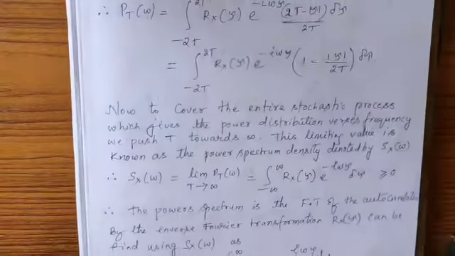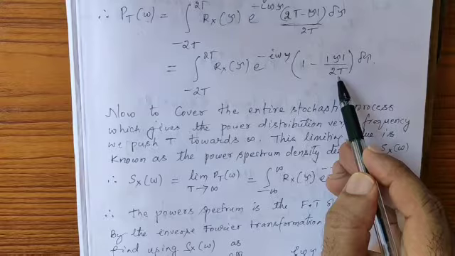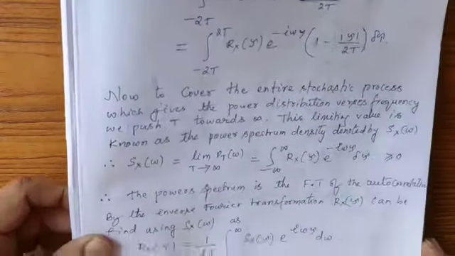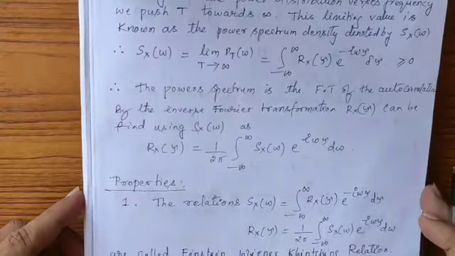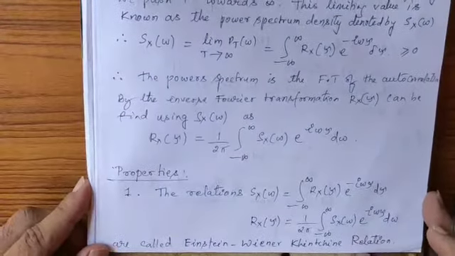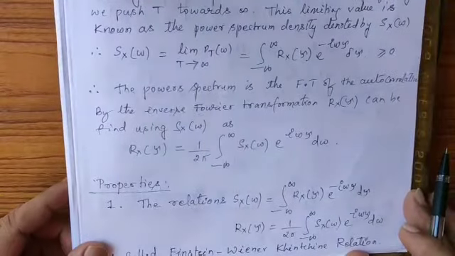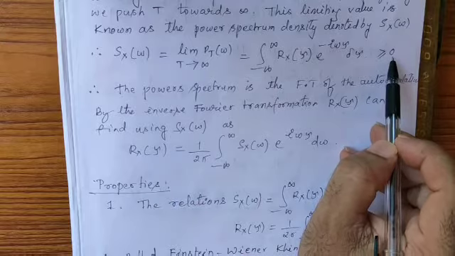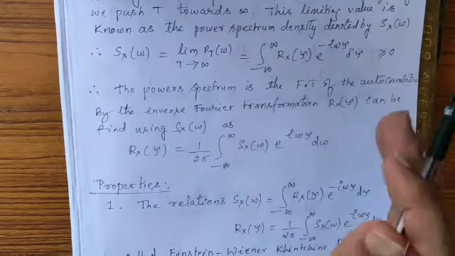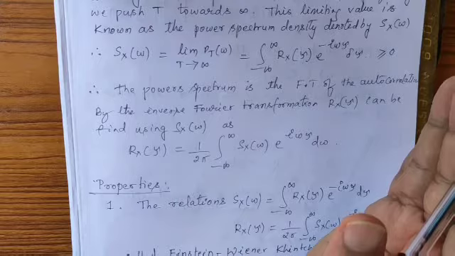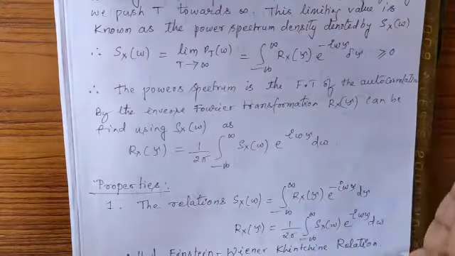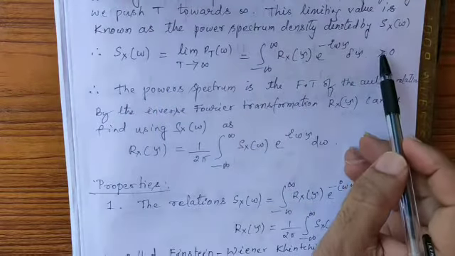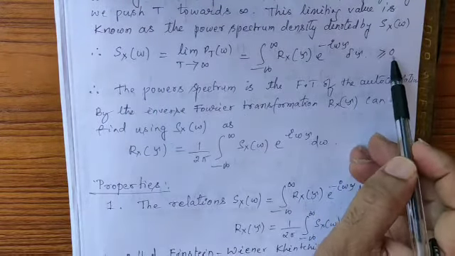The reason is, if you substitute t equal to infinity, something divided by infinity is 0, so 1 minus 0 is 1. So we are finally remaining with the integral from minus infinity to plus infinity of Rx of tau e power minus j omega tau. So Sx of omega is greater than or equal to 0. The reason is we got these things when we take the energy, that means modulus of xT of t whole square, that is always positive. Therefore Sx of omega is always non-negative, not positive, actually non-negative, greater than or equal to 0.